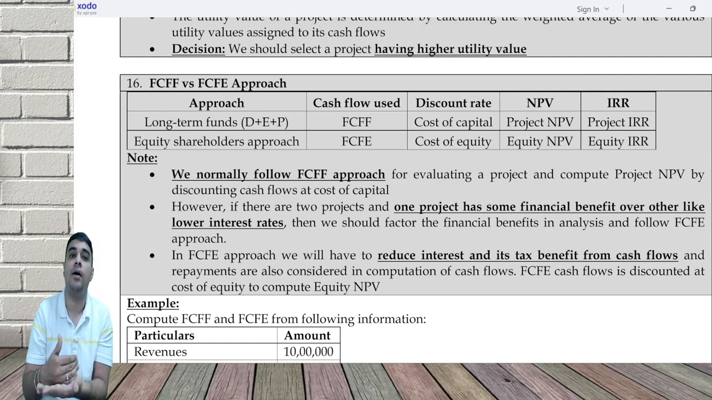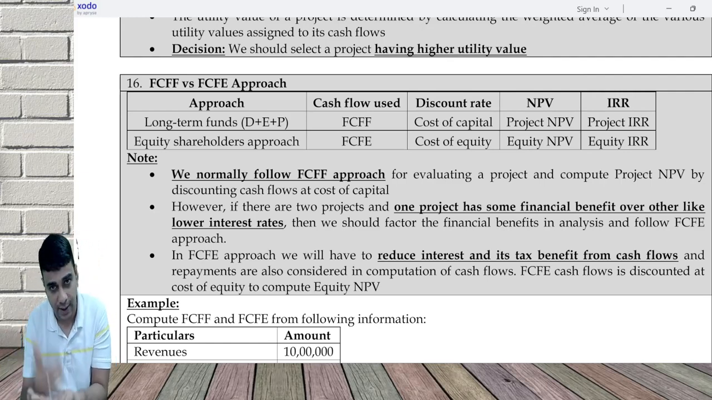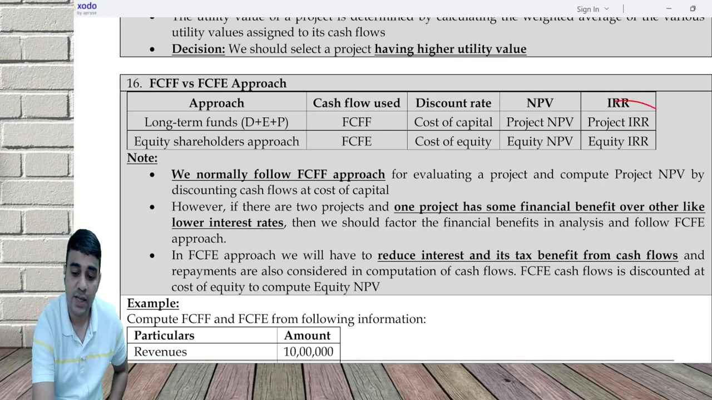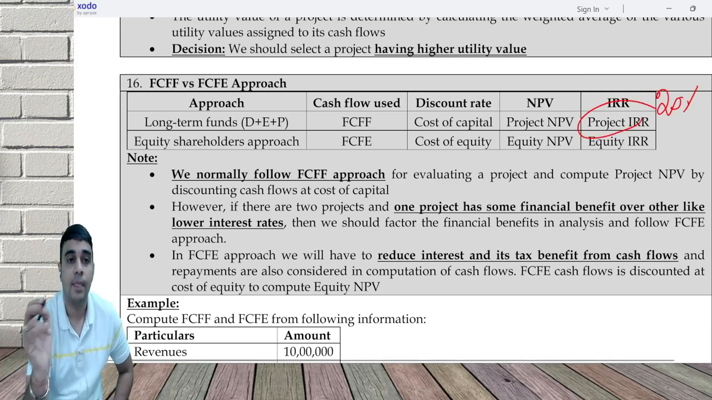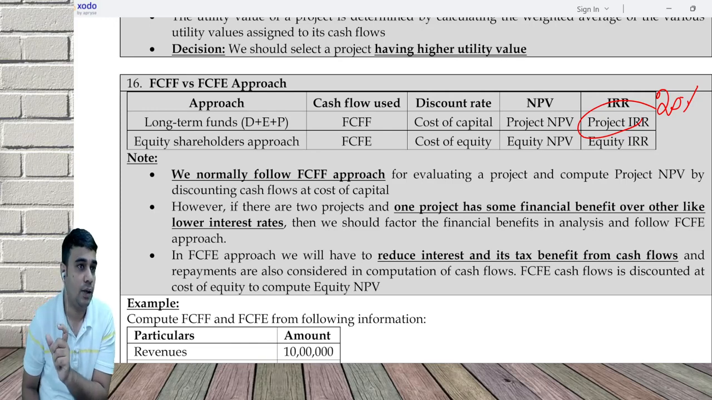Equity IRR or NPV can be better than project NPV or IRR if you are paying a lower interest. For example, the project is earning 20%, and what you did is you're paying interest of 8%. If the project earns 20, you should pay 20 to all the three.